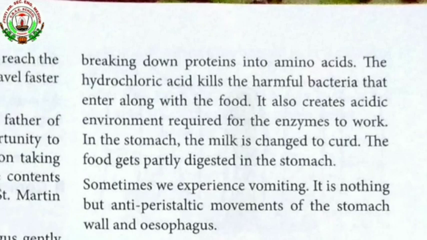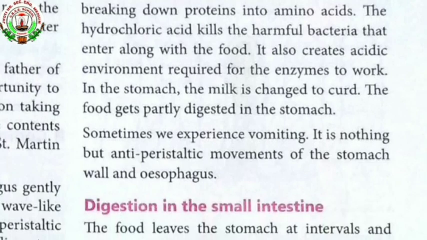The hydrochloric acid kills the harmful bacteria that enter along with the food. It also creates the acidic environment required for the enzymes to work. In the stomach, milk is changed to curd and the food gets partially digested. Sometimes we experience vomiting. It is nothing but antiperistaltic movement of the stomach wall and the esophagus. Yes, from the given paragraph, we have understood how digestion takes place in the stomach.